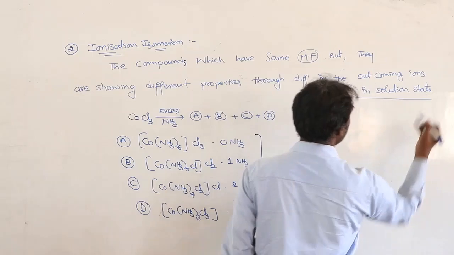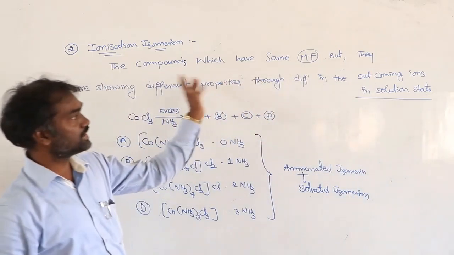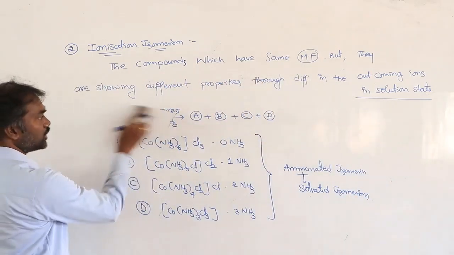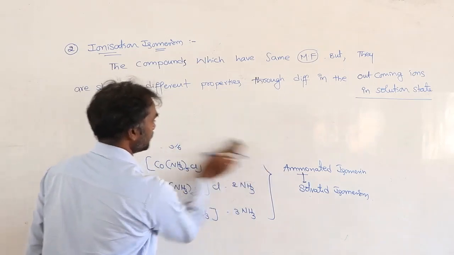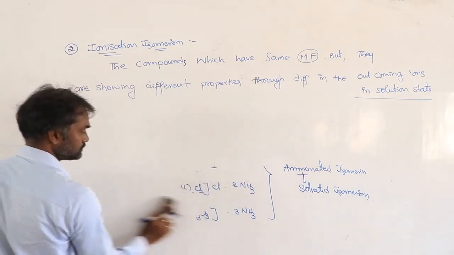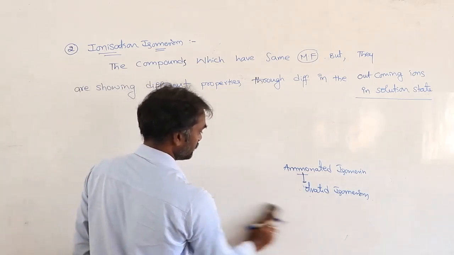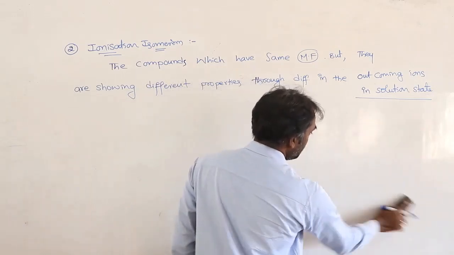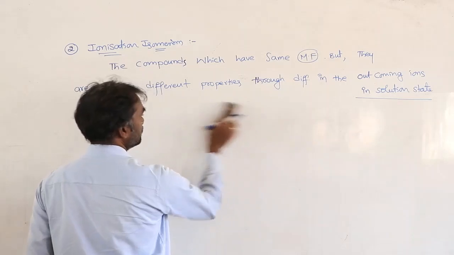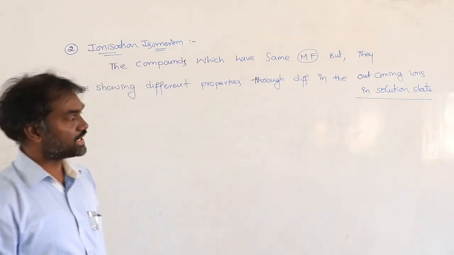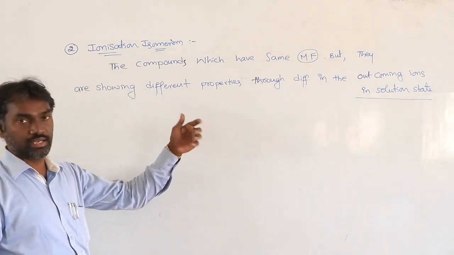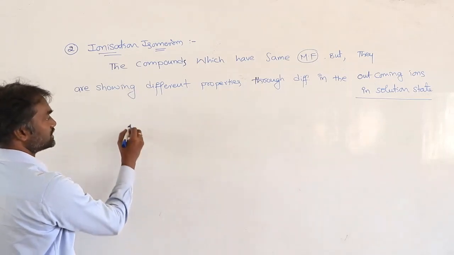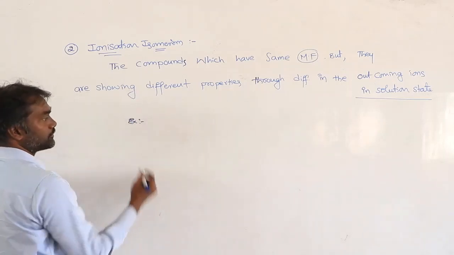So this point is extra, remaining everything is the same. So now what will be the examples? If different negative ligands are there in the complex, directly you can tell this is ionization isomerism.